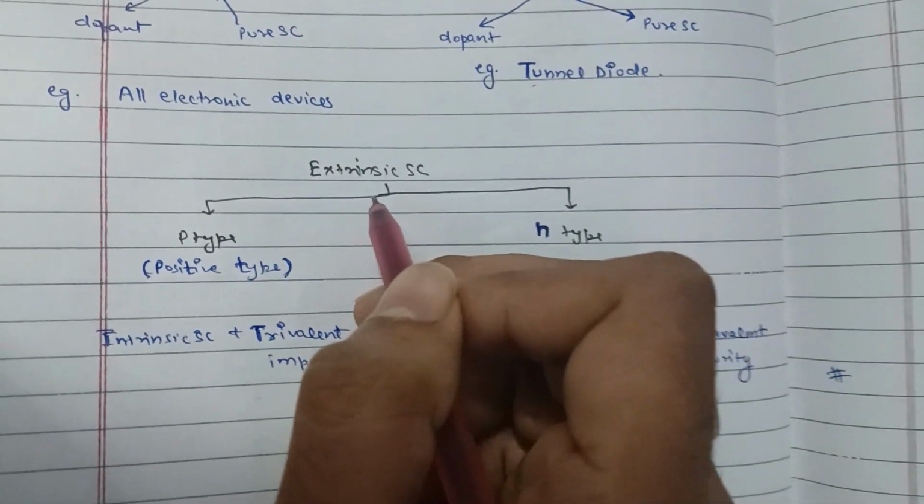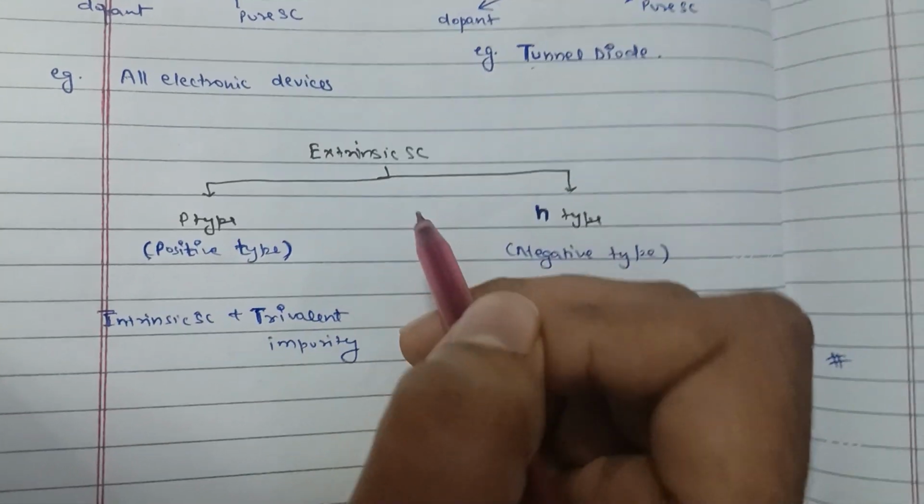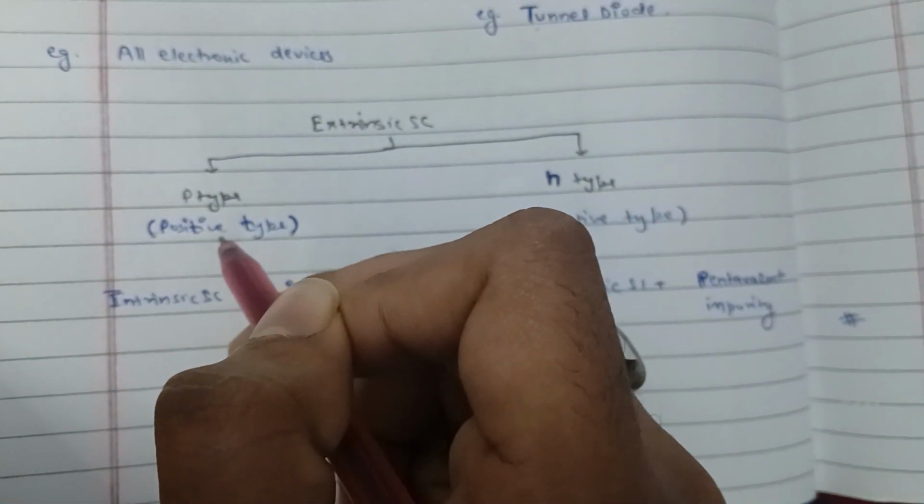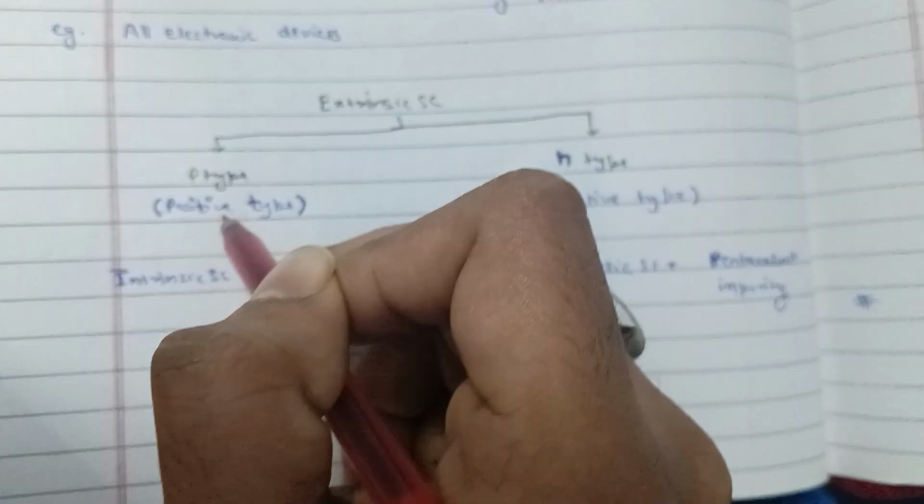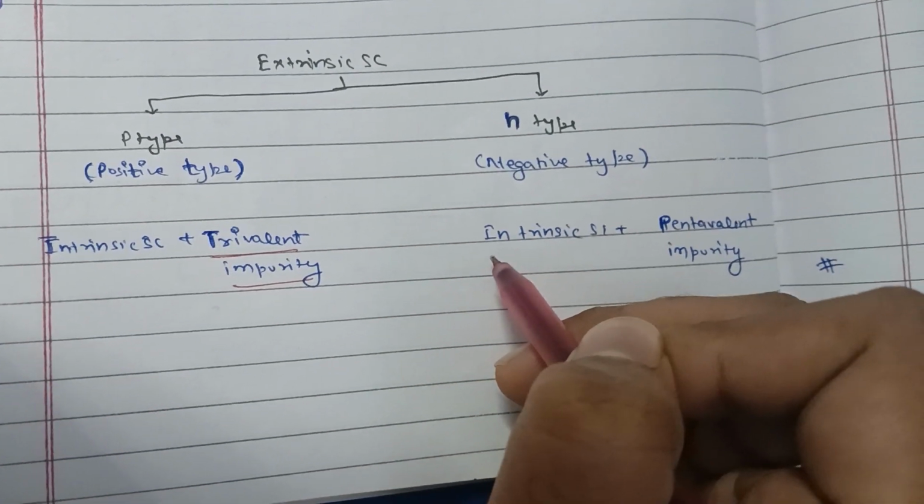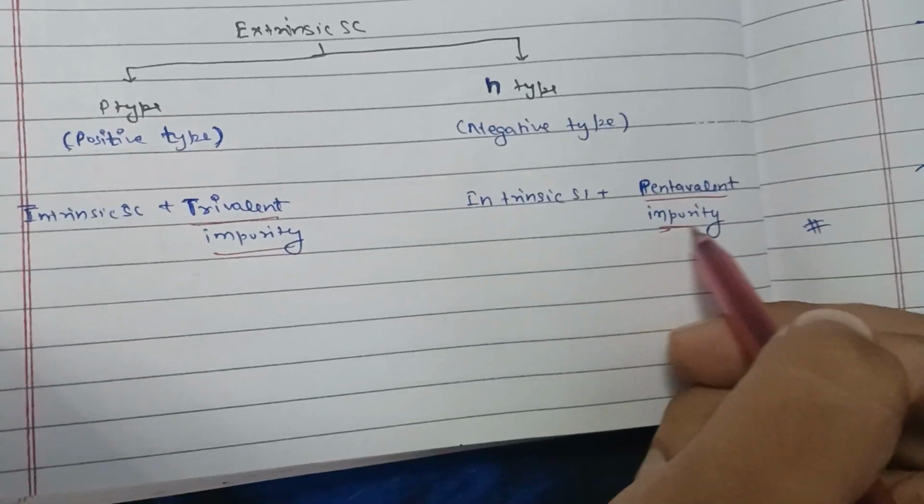Extrinsic semiconductors are further divided into two parts: p type and n type. What is p type? P type is the intrinsic semiconductor plus trivalent impurity. And what is n type? N type is the intrinsic semiconductor plus pentavalent impurity.